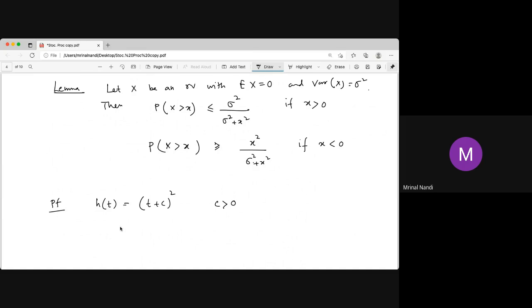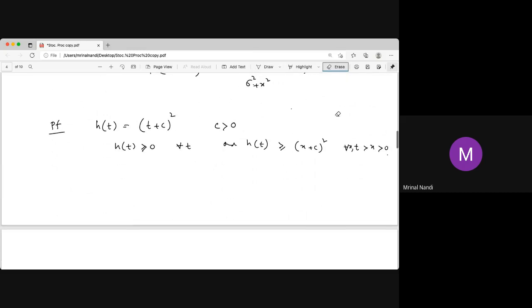Then h(t) is actually positive, greater than or equal to 0 for all t, and also h(t) is greater than or equal to (x + c) whole square for all x such that x is in between 0 and t. Okay, just write for all x and for all t also.